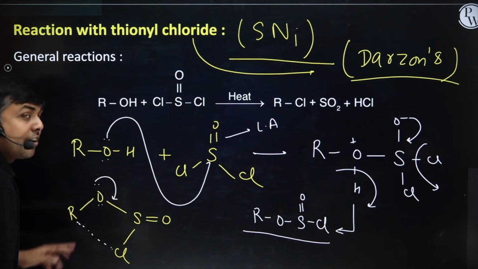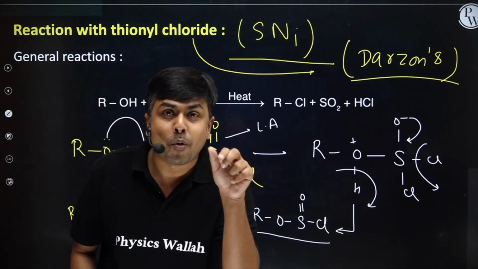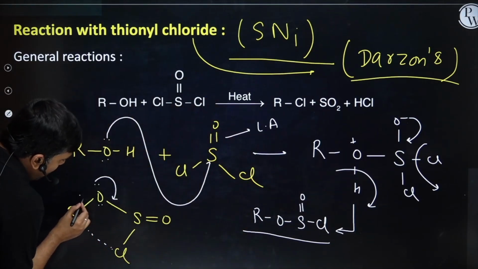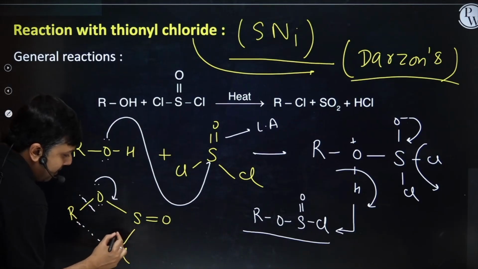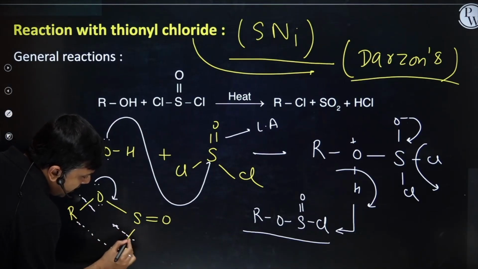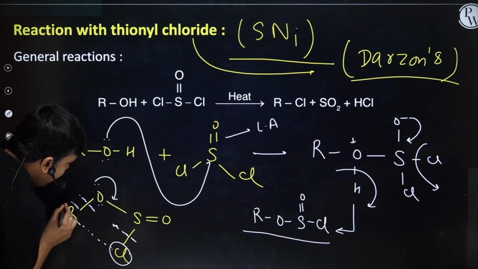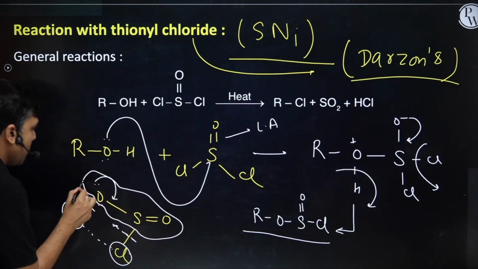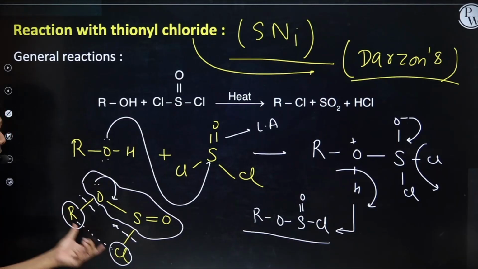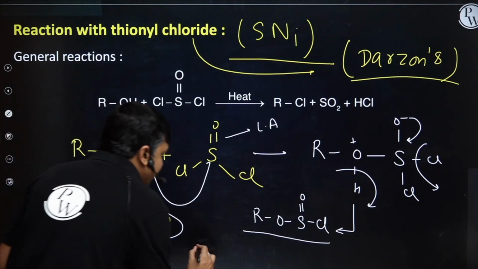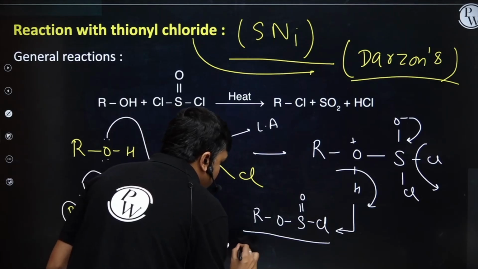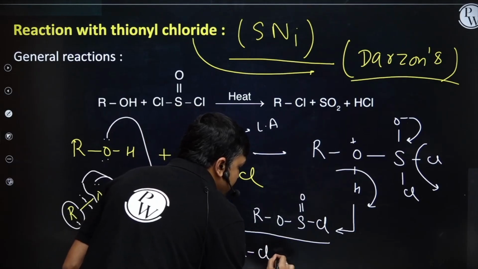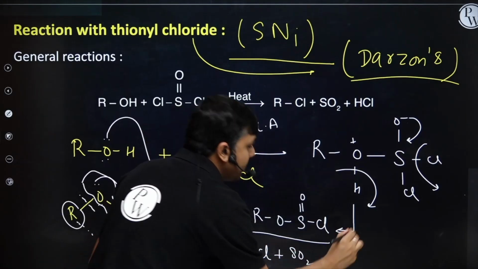As soon as it undergoes delocalization, oxygen will have positive charge, so this bond will cleave. Simultaneously, this bond will also cleave because chlorine will form a bond with the alkyl group. So I will have removal of SO2, and at the same time, the formation of RCl. So the product which we'll get is RCl plus SO2.